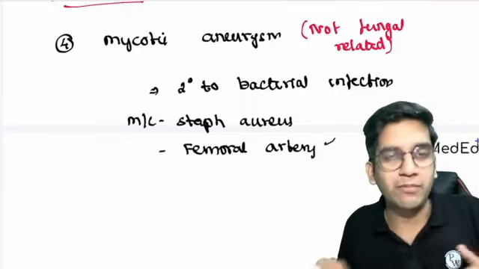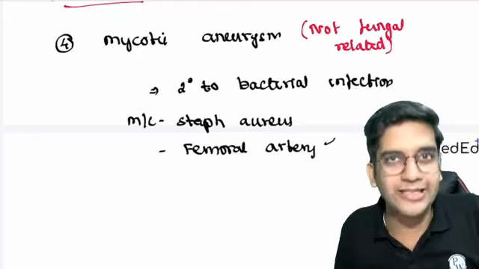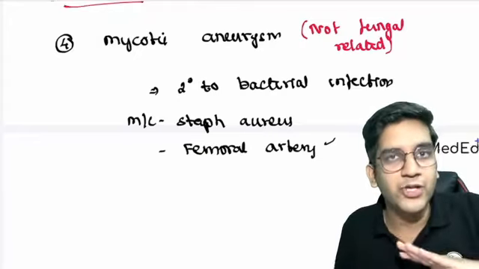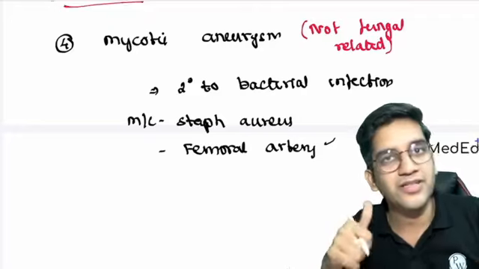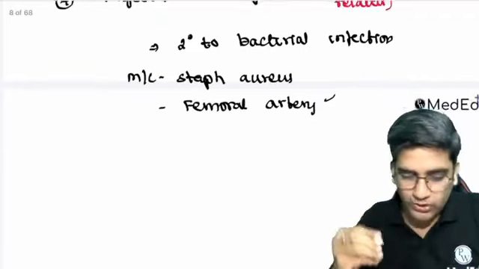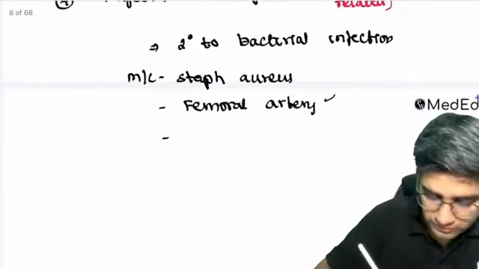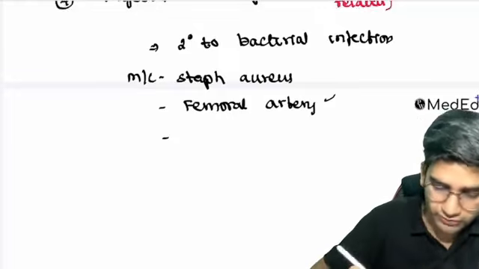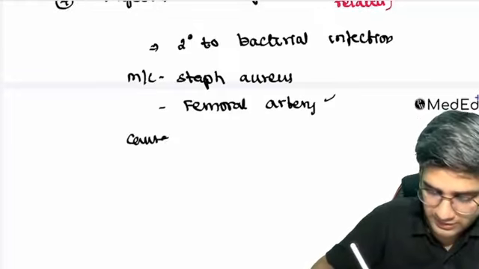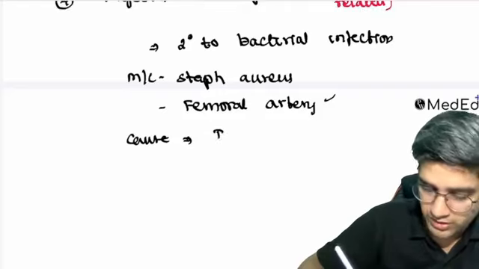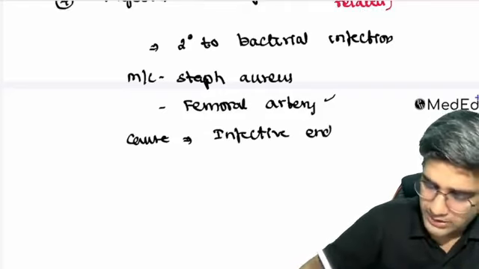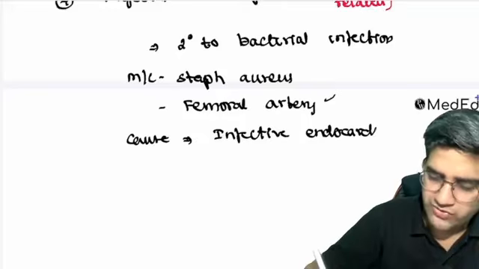So if you and me and every doctor in the future determines I should clean properly, or the staff nurse thinks I should clean properly, then take blood, this disease can be eliminated, right? That's one cause. This is the most common cause, Staph aureus, and there's one more cause of abdominal aortic or mycotic aneurysm, which is infective endocarditis. We'll read about infective endocarditis when we come to CVS.